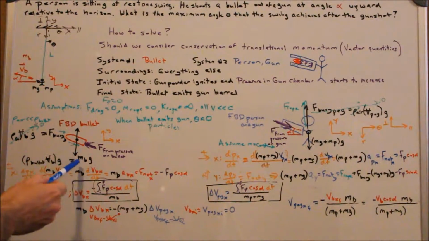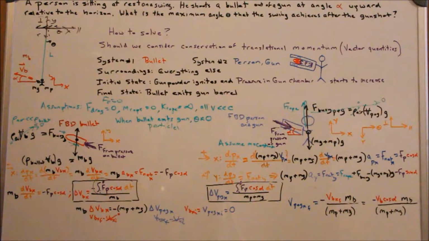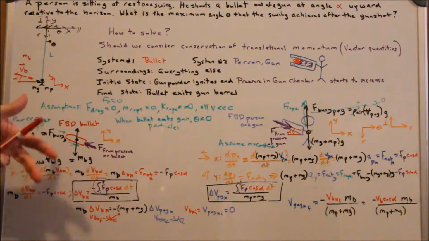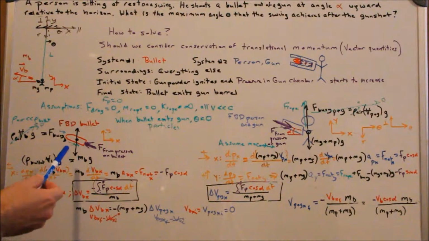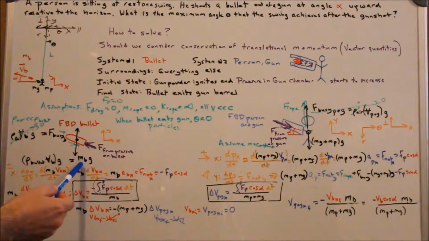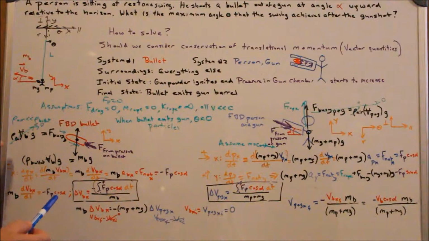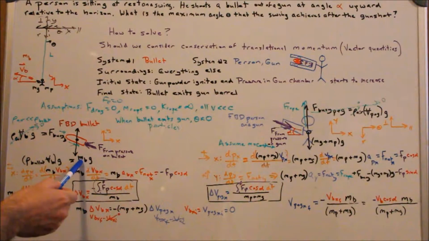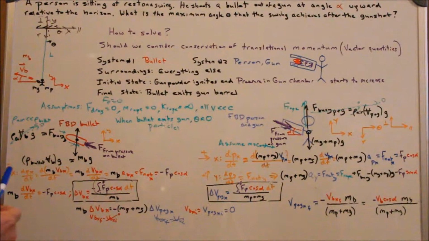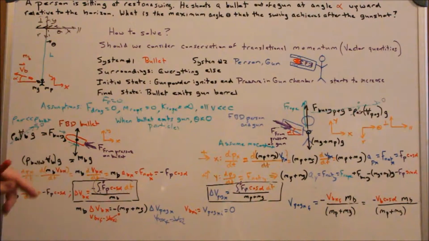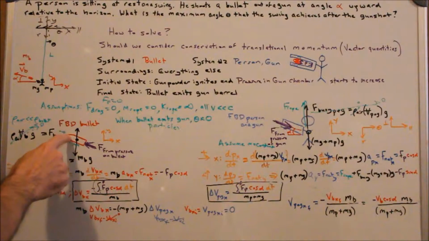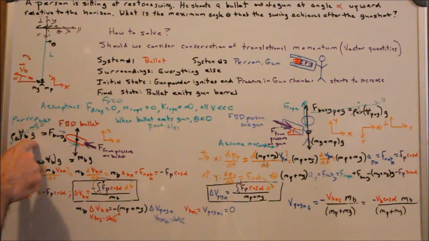Then we have gravitational force, and then we'll have a buoyancy force. I always draw a buoyancy force in there, and for something moving in air you can always assume it becomes zero. Gravitational force is the mass, which is the density of the bullet times the volume of the bullet times g. The buoyancy force is the density of the fluid that's displaced, in this case air, times the volume of the bullet times g.